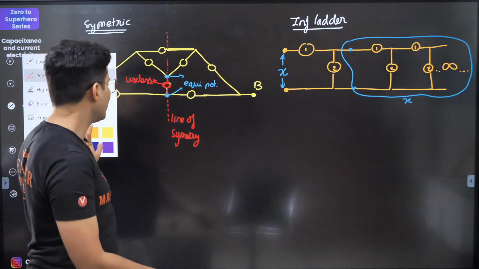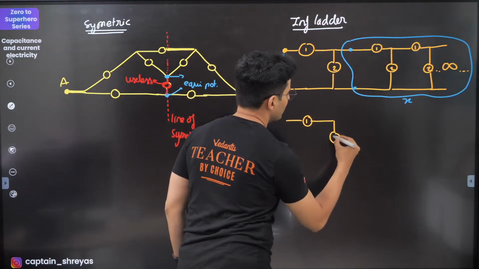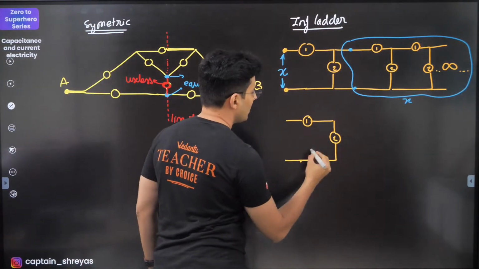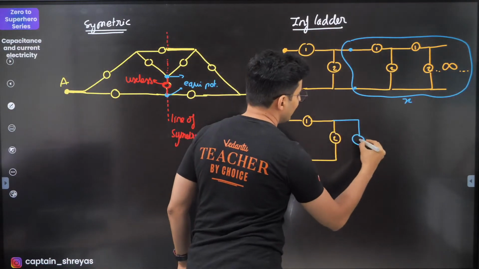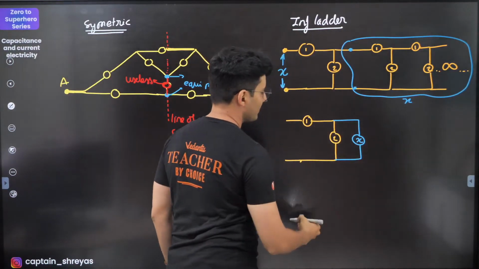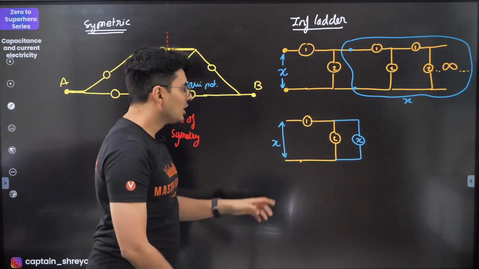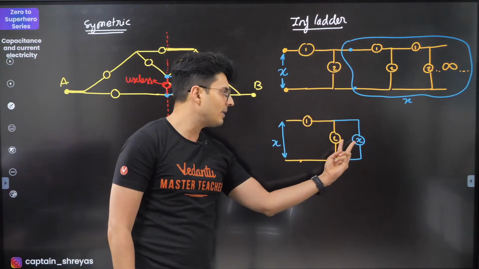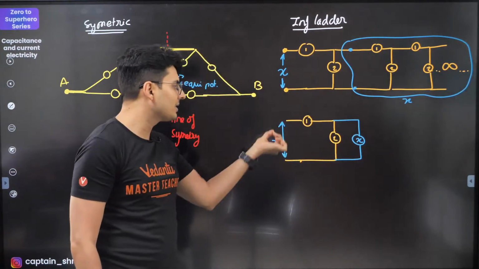So in fact, you can redraw the diagram like this, as this 1, this 2, and this goes over here, and this whole thing you can just fill up with one single capacitor or one single resistor. That's it. And the equivalent between them is also X. So solve this circuit: 2 things in parallel, their combination in series with this one, and their total combination is again X.